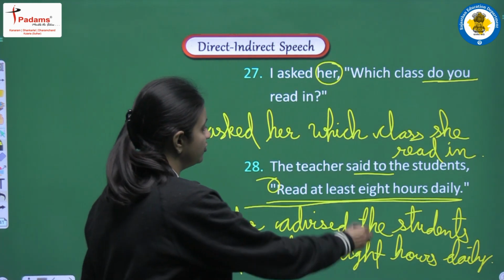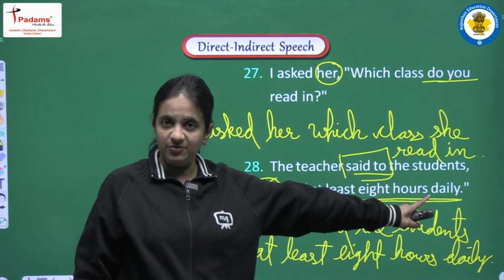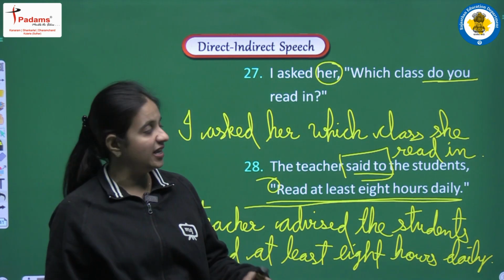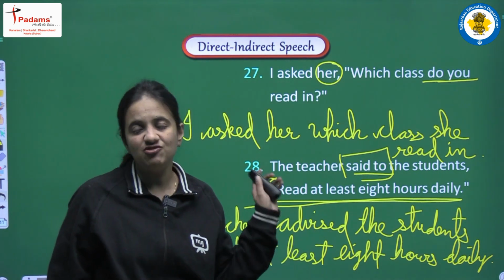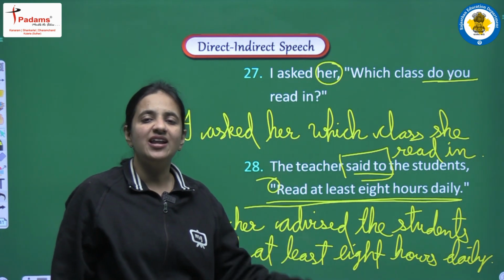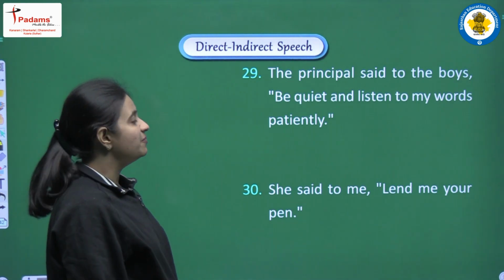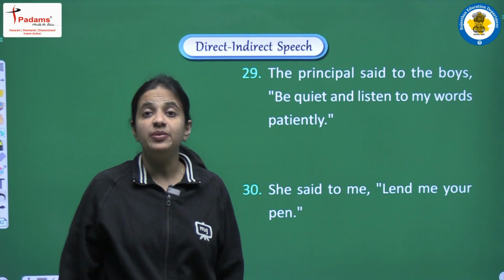So students, first of all, said to, it will be converted according to the mood of the reported speech. Okay, we can write advised, ordered, commanded, requested, and the conjunction will be to. Okay, so in this way we have to do the changes when we are having imperative sentence. Next example, the principal said to the boys, be quiet and listen to my words patiently.